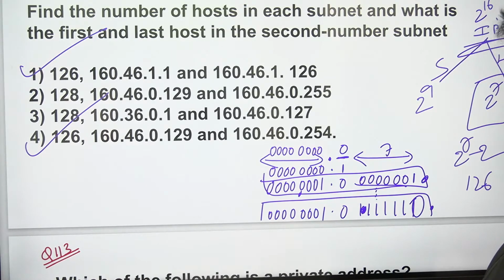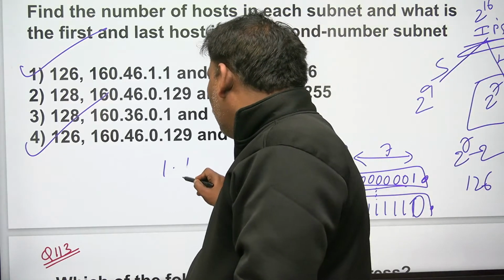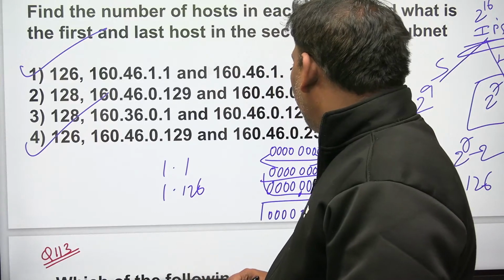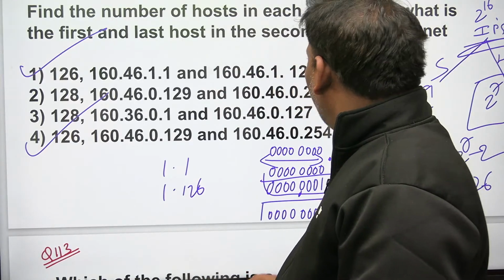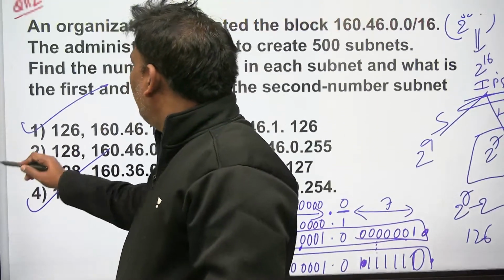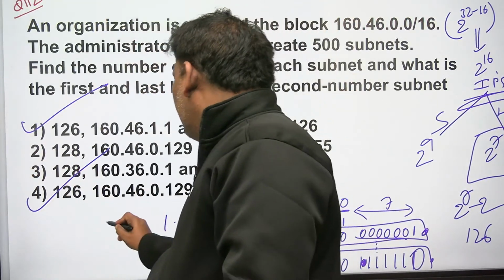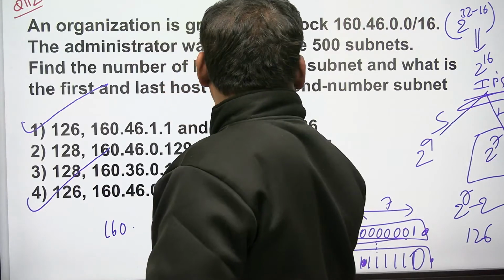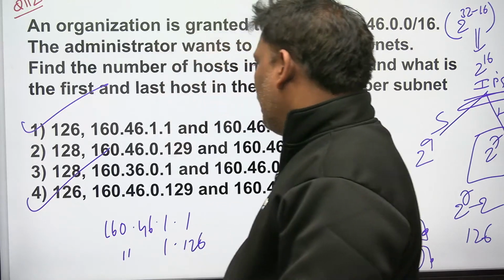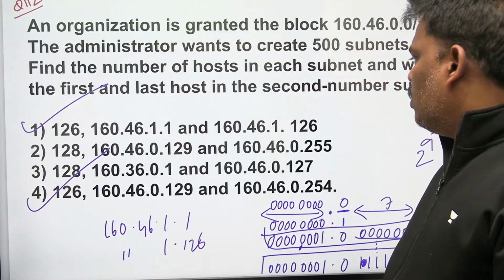Because of one more 0, it's 126. In my opinion, 1.1, 1.126. The remaining bits are the same, as in the given IP address, 160.46. So the answer is going to be 1.1, 1.126.